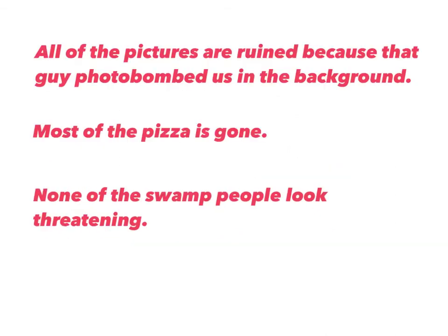All of the pictures are ruined because that guy photobombed us in the background. Our indefinite pronoun is all. Now we have to decide if it's singular or plural. So we look at the object of this prepositional phrase, which is pictures, and we notice that it's plural. So that means that all is plural, which is important because we have to decide what verb to use. And we're not going to say all of the pictures is ruined. We want to use the plural verb are.